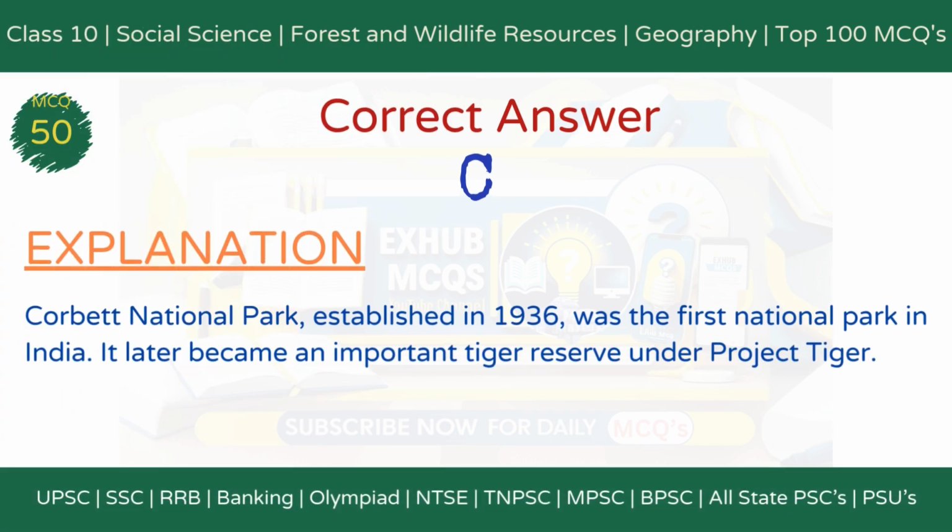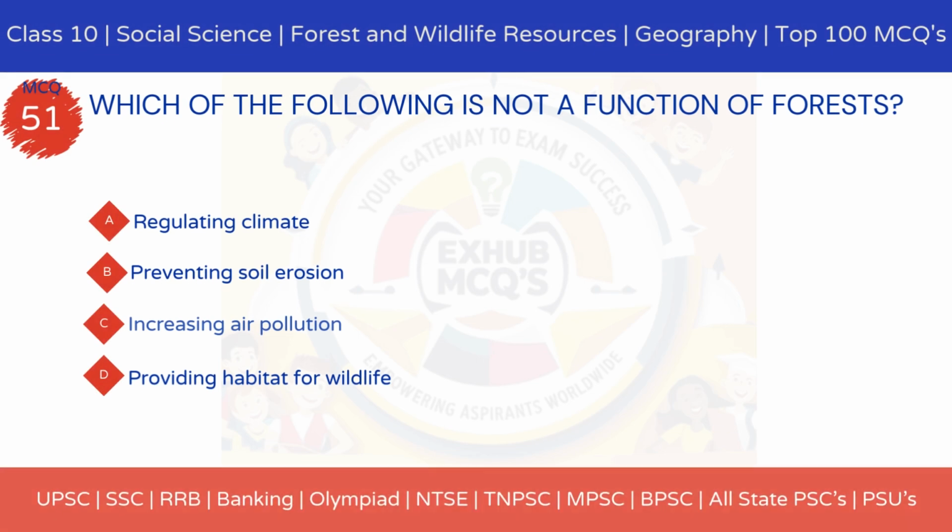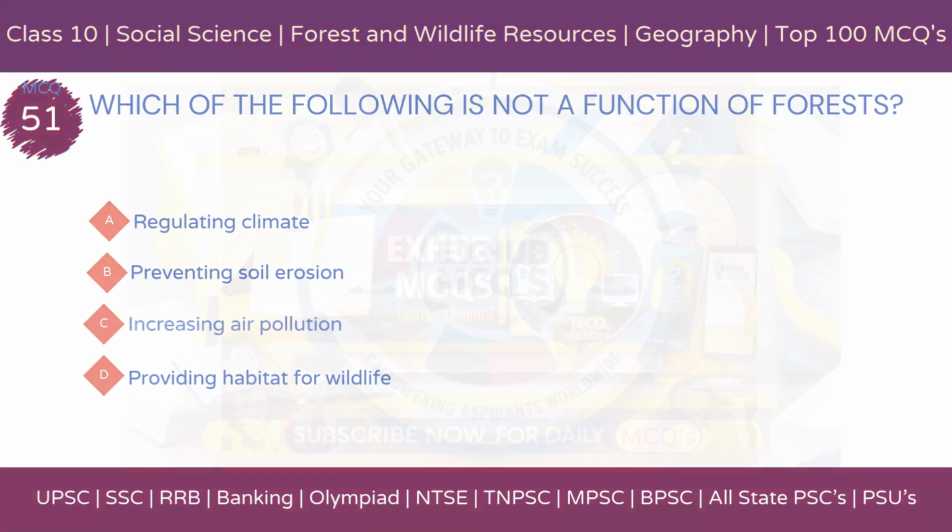The correct answer is option C, Corbett National Park. Explanation. Corbett National Park, established in 1936, was the first national park in India. It later became an important tiger reserve under Project Tiger. MCQ 51. Which of the following is not a function of forests? Option A, regulating climate. Option B, preventing soil erosion. Option C, increasing air pollution. Option D, providing habitat for wildlife.